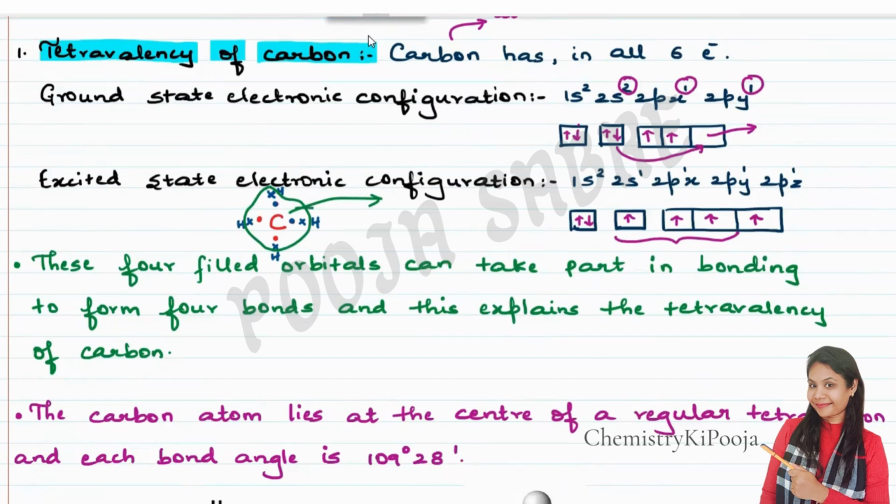At the same time, the hydrogen should also be stable. Each hydrogen now contains 1 and 1, that is 2 electrons. That is the duplet. For elements with lower atomic number, we consider duplet, not octet. Octet means 8 electrons, duplet means 2 electrons. So carbon has 4 valence electrons, and it is tetravalent in nature.